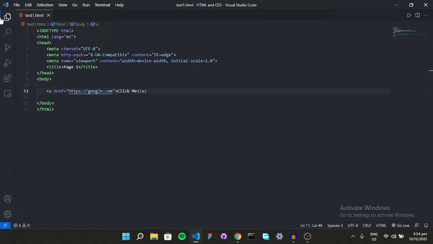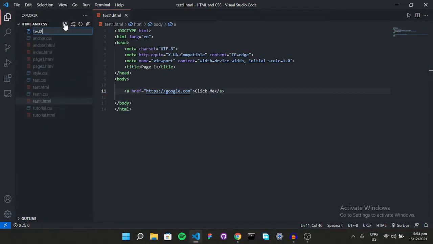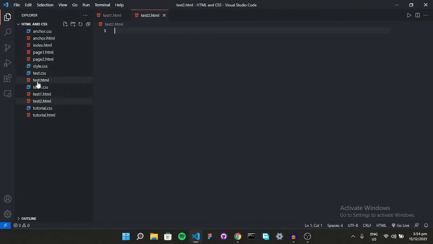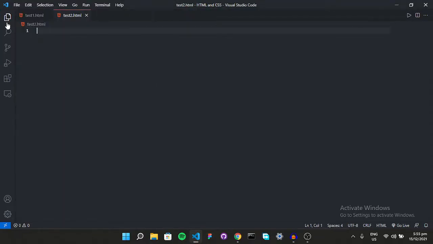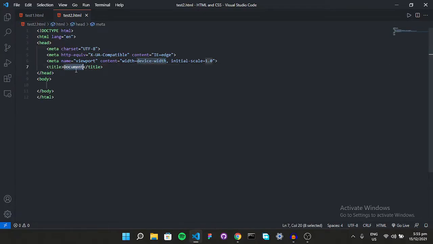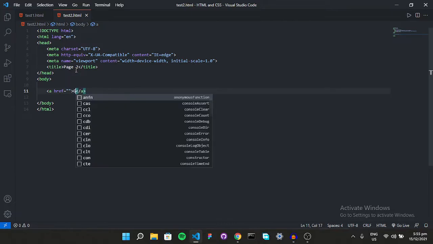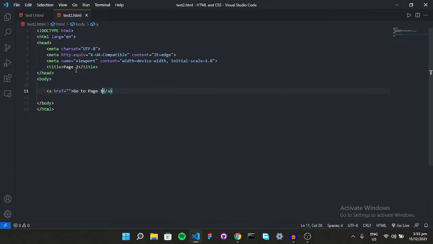So for that, let's make another page. Let's call it test2.html. But I also don't need a CSS for this one, so just remove this for now. Great. Here also make a boilerplate for your second page. Give it a title of page 2. Great. And also give it an anchor tag A, and then say go to page 1 and give it the address of page 1.